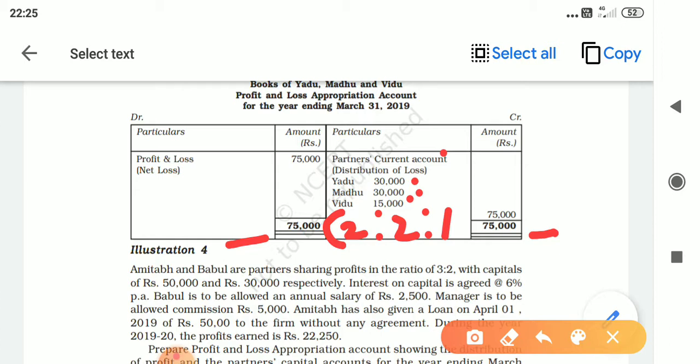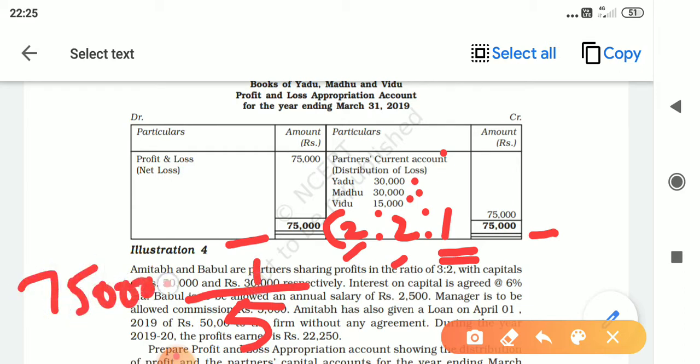This 75,000 has to be shared in 2:2:1 ratio. Now in a ratio, whenever you have 1, it is easy to calculate one share and then multiply the other share with the remaining partners' ratio. So 1, 2, 3, 4, 5. Denominator is 5. Numerator for Vidhu is 1. 75,000 into 1 by 5 will give you 15,000. 5 ones are 5, 2 remainder, 5 5s are 25.